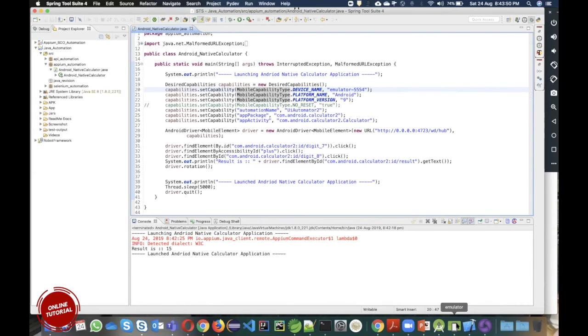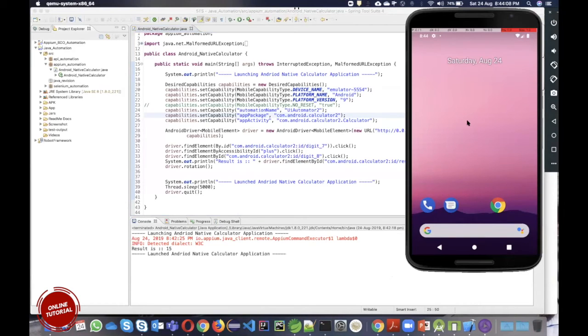Everything is done by this. So these are the capabilities. You have to pass device name, platform name, platform version, and app activity and app package. There is a reason behind why we have to do this. But if you do this, then only will you be able to communicate, first of all, with your desired device, and on that device with your desired application. Okay.